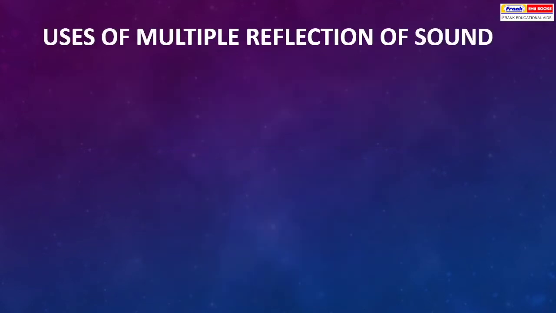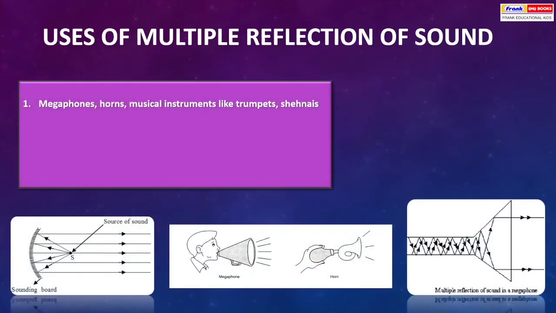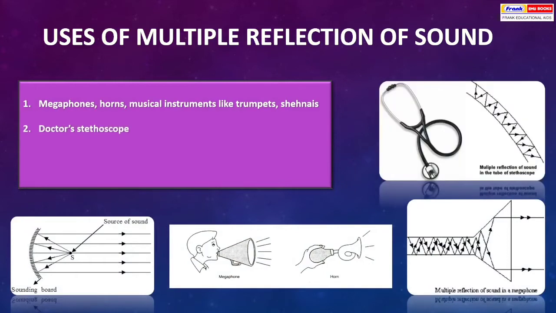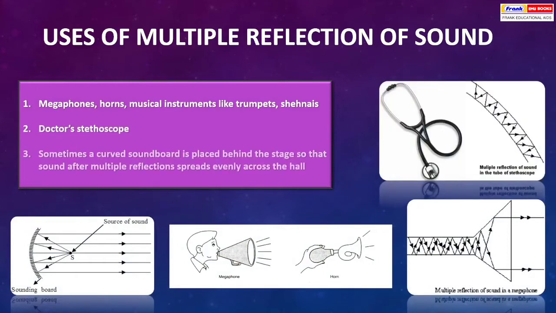Use of multiple reflection of sound. Megaphones, horns, musical instruments like trumpets, shehnais, doctor's stethoscope. Sometimes a curved soundboard is placed behind the stage so that the sound after multiple reflections spreads evenly across the hall.